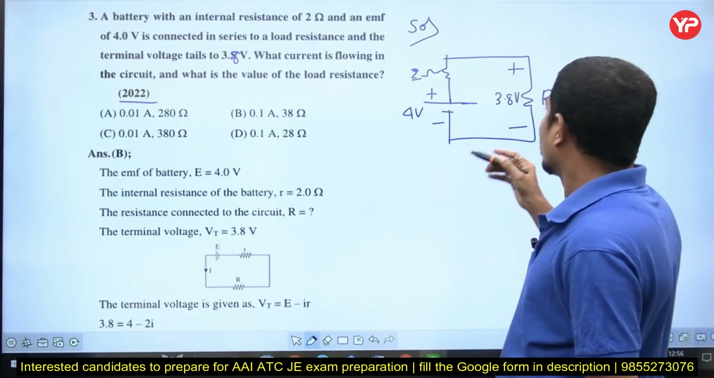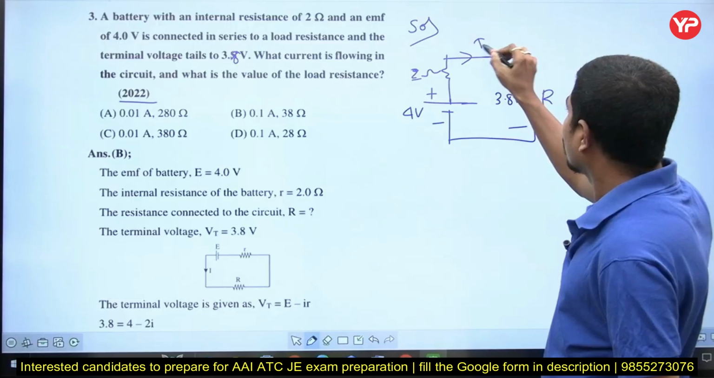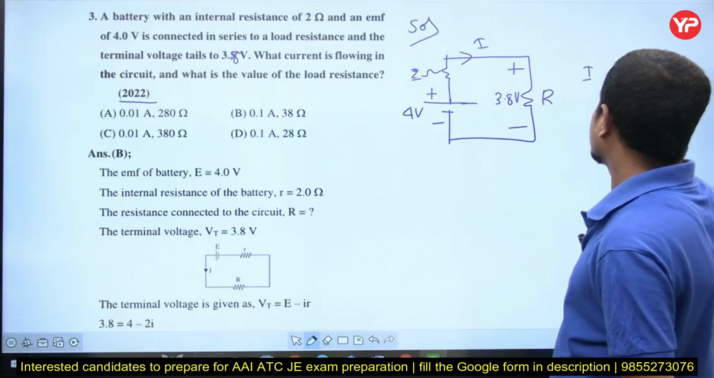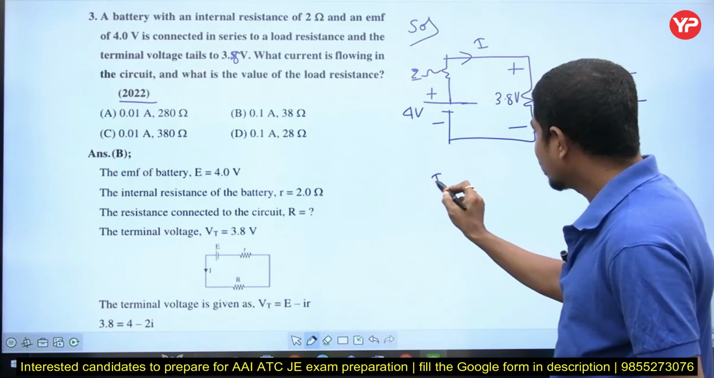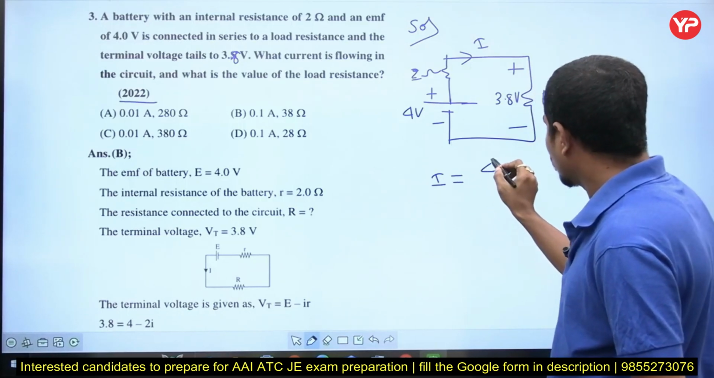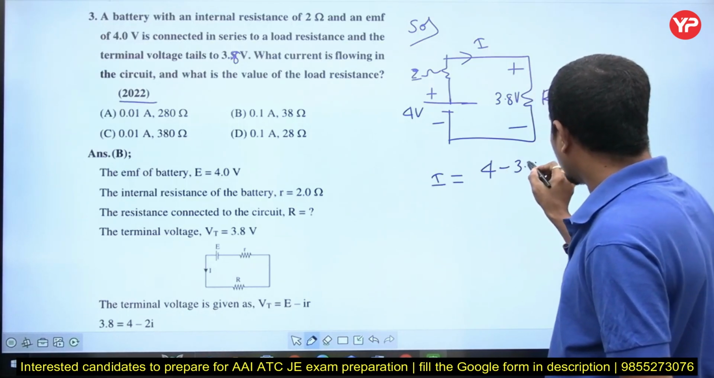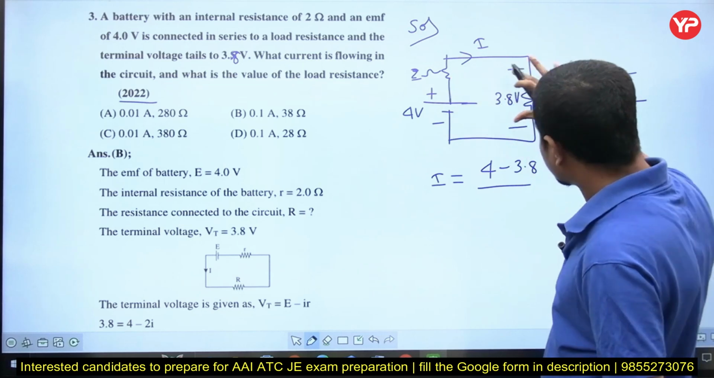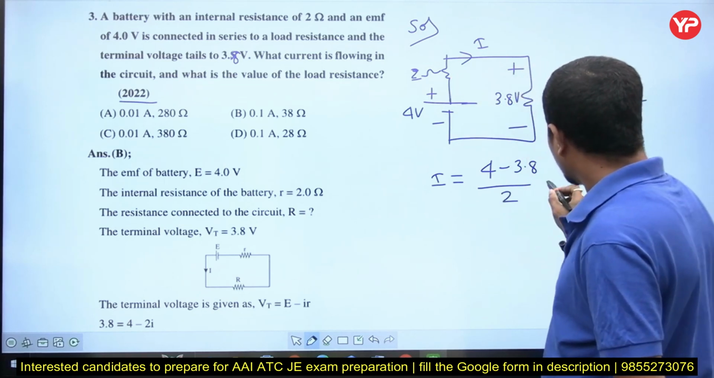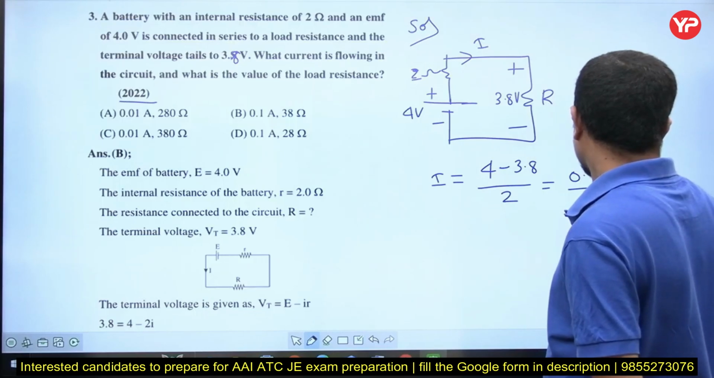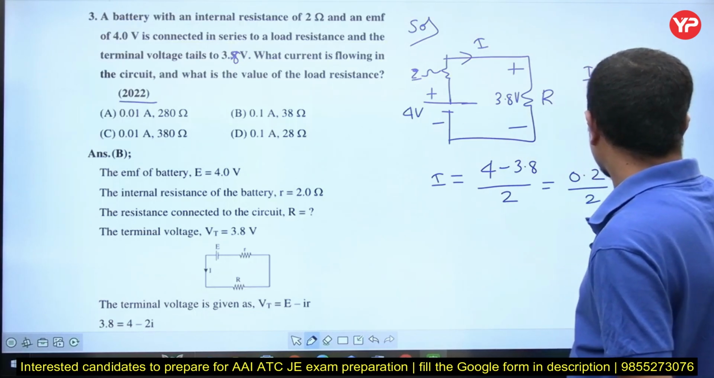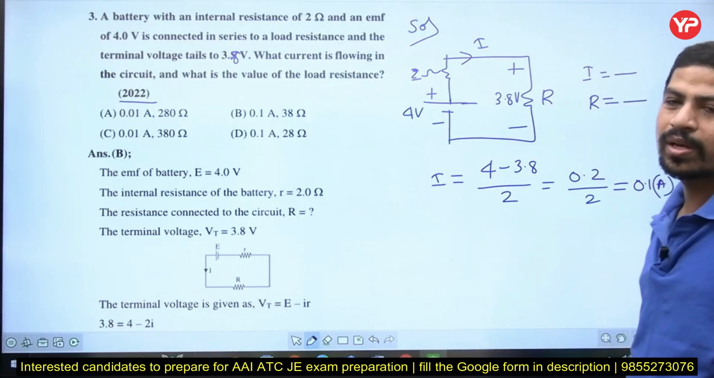Yes, observe all of you. Now he's asking how much is the current and how much is the resistance value. I is equal to dash, R is equal to dash. As I told you, current is equal to voltage. What is the voltage? 4 minus 3.8, divided by 2. How much is it? 0.2 divided by 2, it is 0.1 amperes. 0.1 amperes the current is.